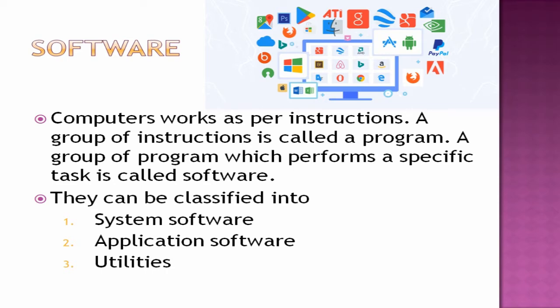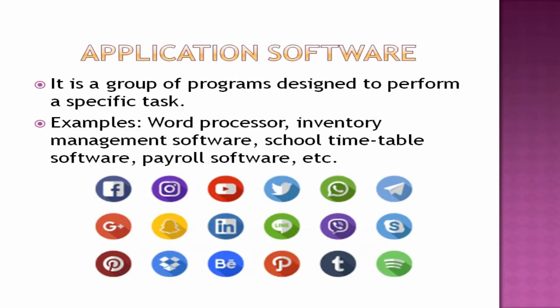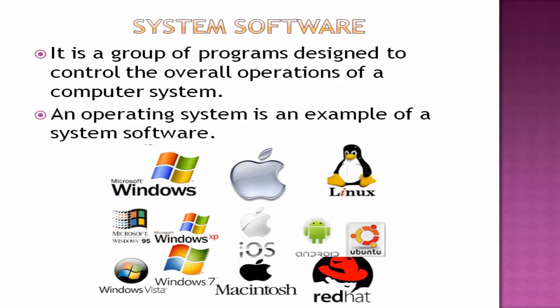Okay, so let's see what this subsystem is, how it is segregated, how it is categorized. First one is system software. It is a group of programs designed to control the overall operations of a computer system. So which will control the overall operations of your computer? An operating system. Okay, so without an operating system your computer will not work. An operating system is an example of system software.